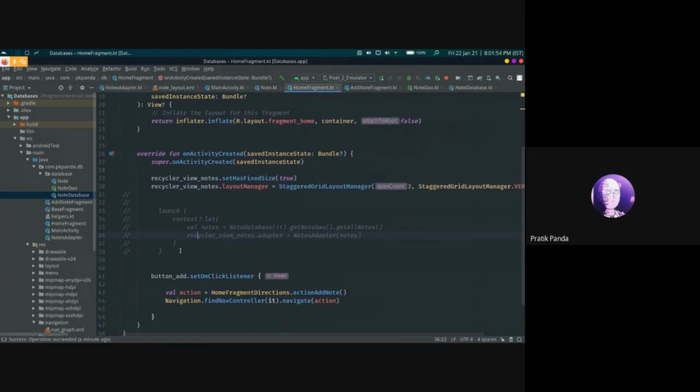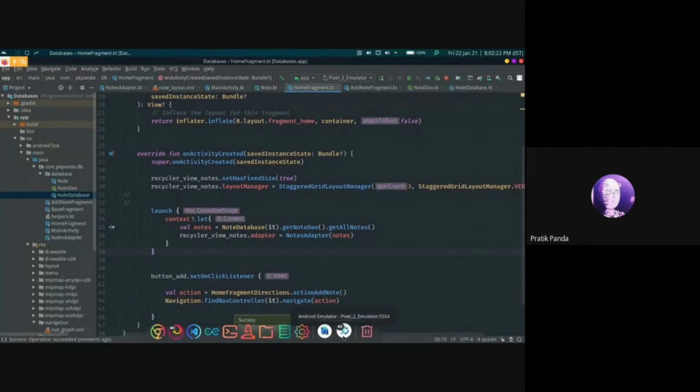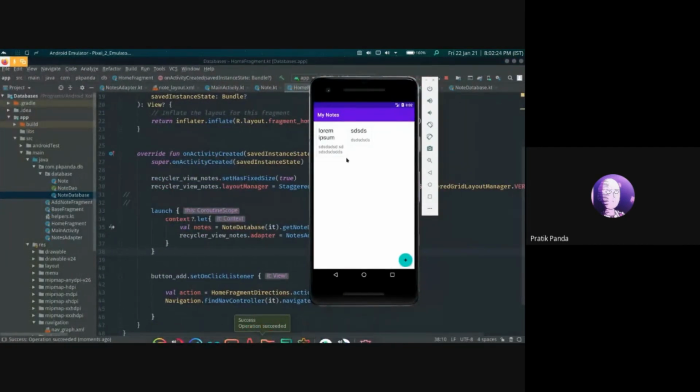In the home fragment, here we have the launch from the coroutine, where we pass the context by checking if it's not null. Then we pass the nodes. Then we call the get all nodes method from the node DAO, and we pass the recycler view adapter the nodes. Let's rerun it. So now you can see that the nodes are visible here.